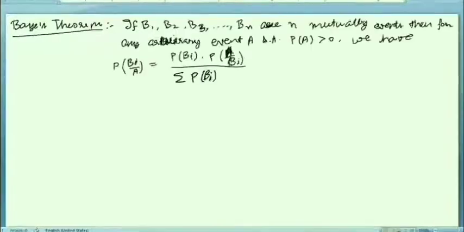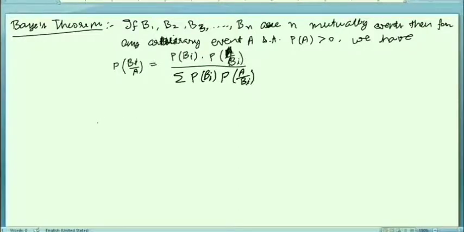First of all, we have to know the statement of this theorem. So I am writing here Bayes theorem. The statement is: if B1 into probability of conditional probability A upon Bi.